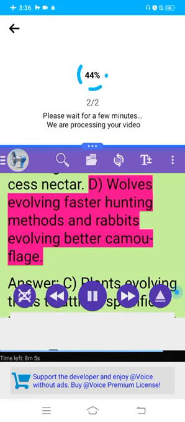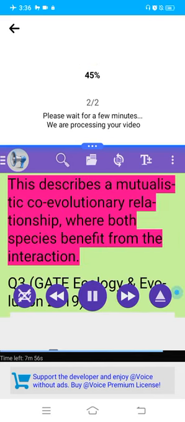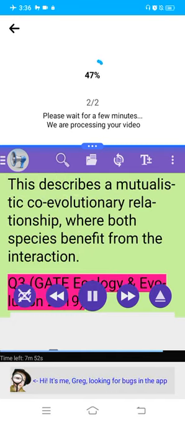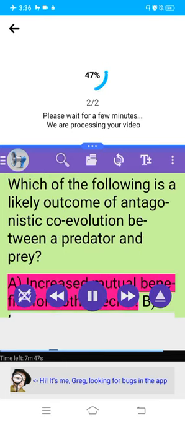D. Wolves evolving faster hunting methods and rabbits evolving better camouflage. Answer. C. Plants evolving traits to attract specific pollinators, and pollinators evolving traits to better access nectar. Explanation. This describes a mutualistic coevolutionary relationship, where both species benefit from the interaction. Q3 GATE Ecology and Evolution 2019. Which of the following is a likely outcome of antagonistic coevolution between a predator and prey? A. Increased mutual benefits for both species.